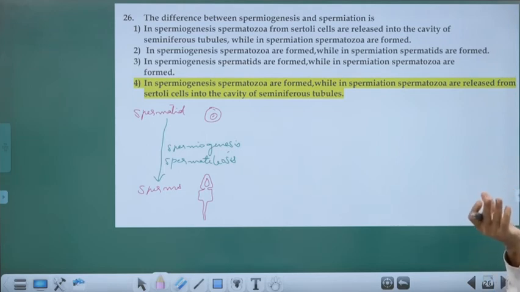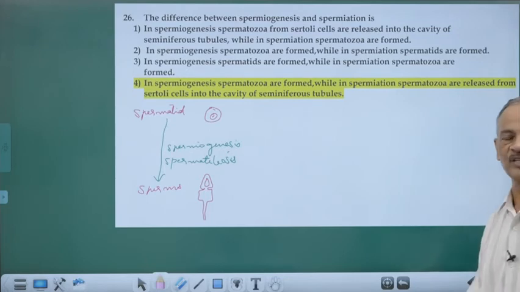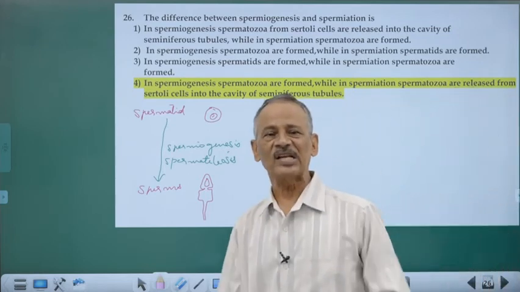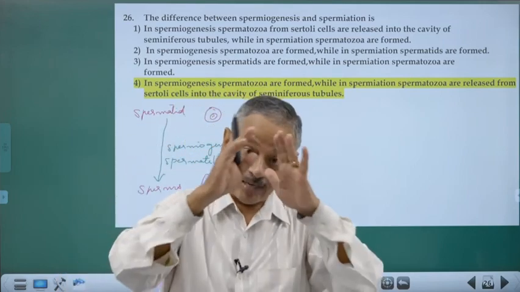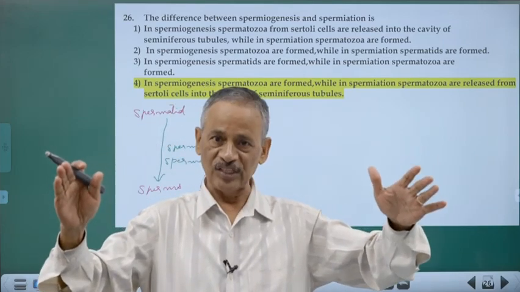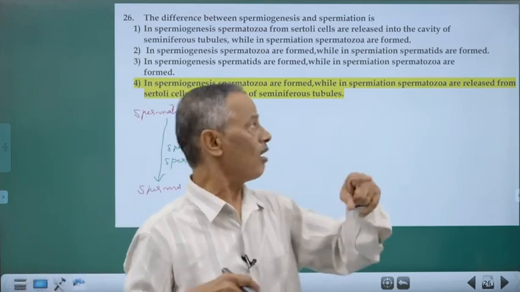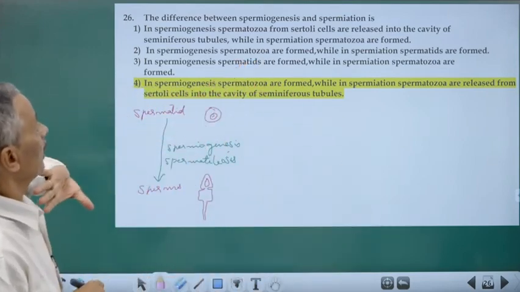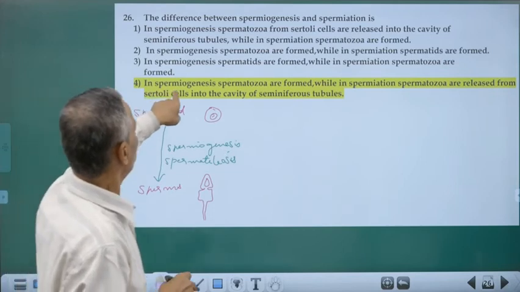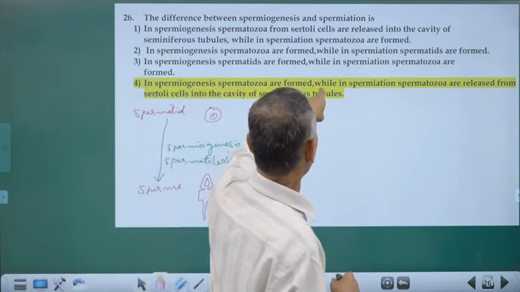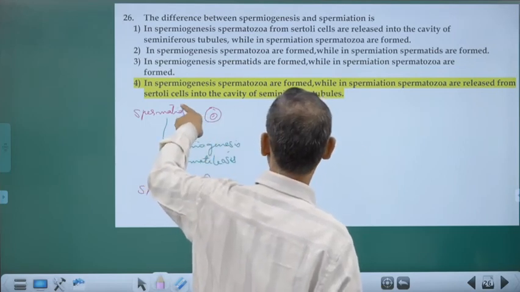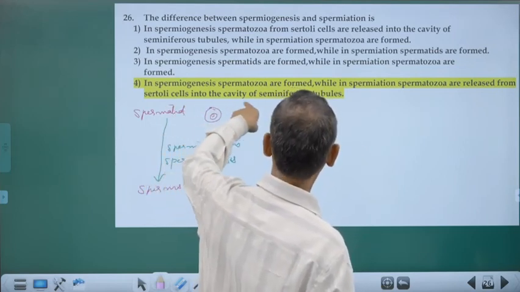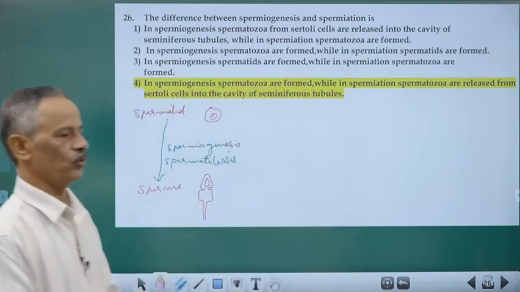Till this time, they are all remaining attached by their head to the Sertoli cells. Sertoli cells are nourishing cells. And from the Sertoli cells, they are all taking nourishment and they are all growing. And after completing their spermateliosis, they become separated. That separation is called spermiation. So, in spermiogenesis, spermatozoa are formed. Correct. Well, in spermiation, the spermatozoa are released from the Sertoli cells to the cavity of the seminiferous tubules. That is the correct one.